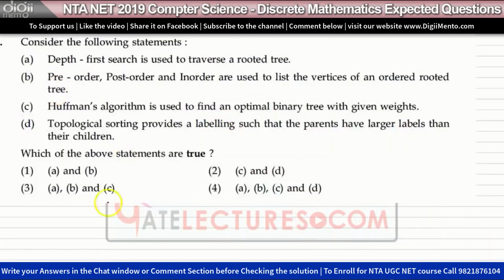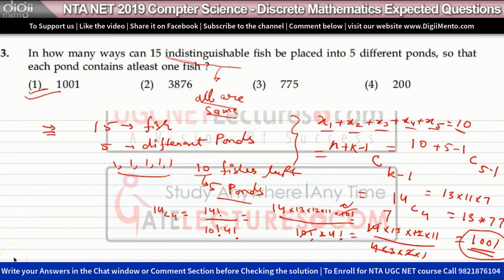You need to remember this formula, or you can see the proof of this formula in the combination chapter of the 12th class mathematics NCERT book, and you can see how we calculated this formula: n plus k minus 1 c k minus 1. We have two formulas. One is putting 15 indistinguishable identical balls into 5 different boxes such that each contains at least one fish.